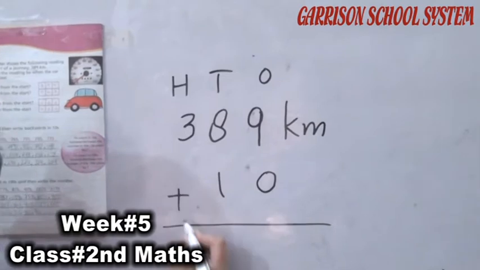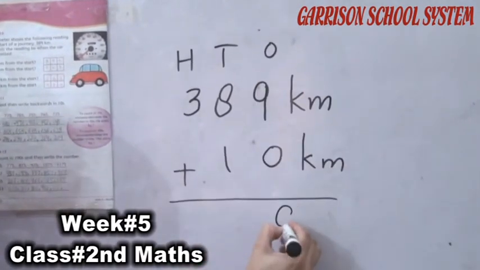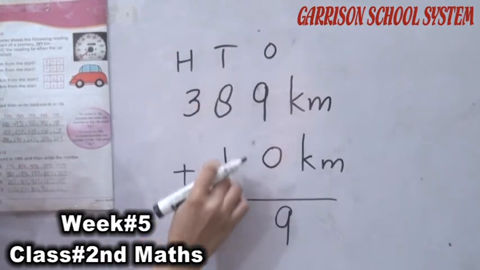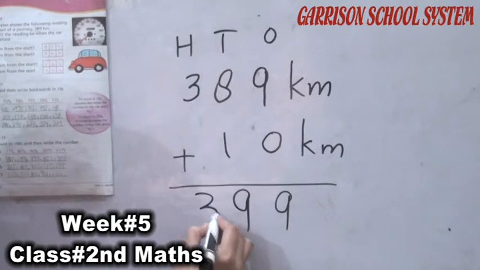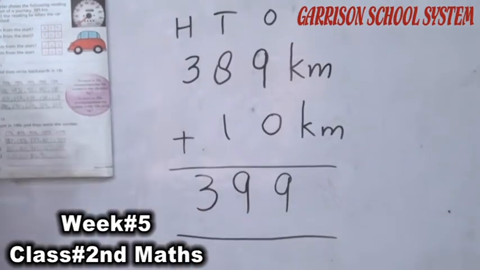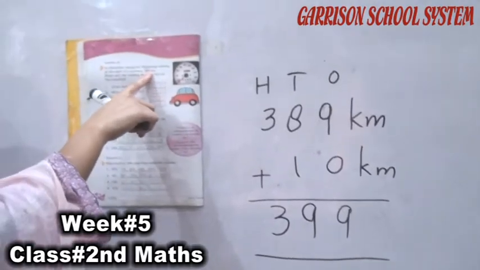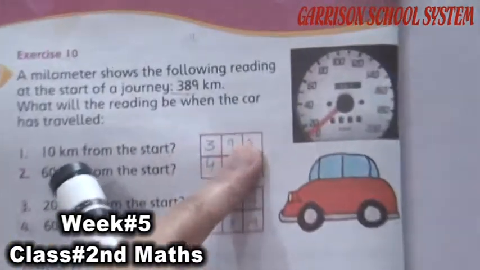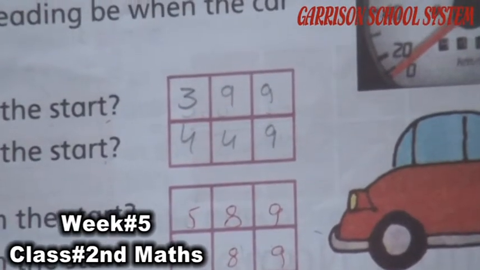So we have to add these. 9 plus 0 is 9. 8 plus 1 is 9 and this is 3. So when we add 10 kilometers to 389, what will be the answer? 399. Student, understand?